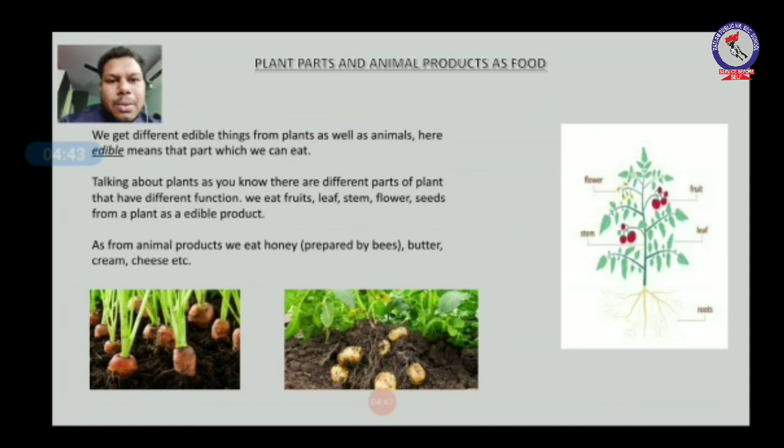As for animal products, we eat honey. You know, honey is prepared by bees. Okay, butter, cream and cheese, as we have discussed in the previous slide. Okay, now you can see two diagrams below.